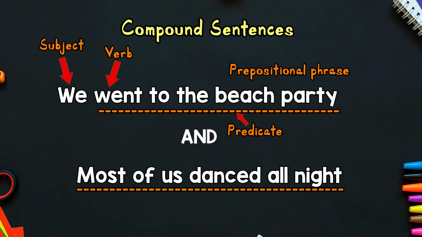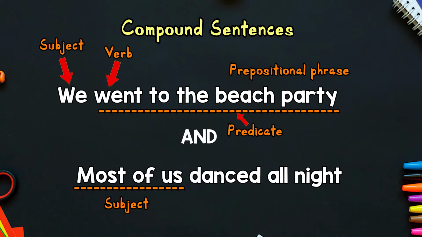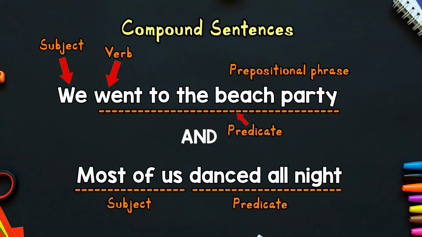Then we have most of us danced all night. Now, who is this part of the sentence talking about, or who is this clause talking about? Most of us. So that part there is the subject. We are talking about most of us. And what is it about most of us? We danced all night. So danced all night there would be our predicate.